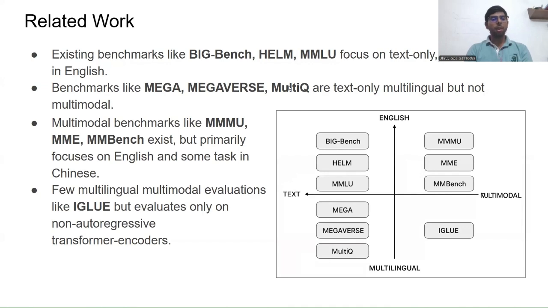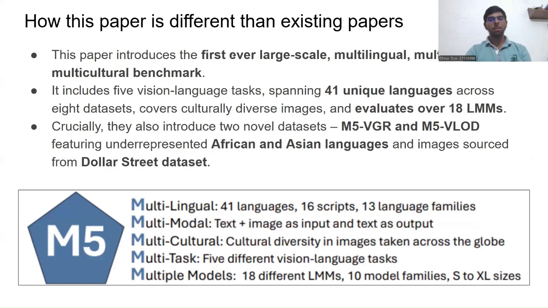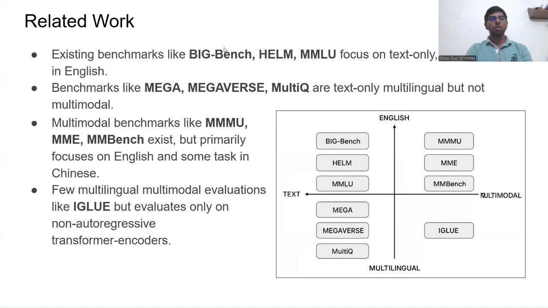Hello, my name is Dhruv Goyal and I am presenting the related work and how this paper is different from the existing papers in this M5 paper. So there were many benchmarks like Big Bench, Helm, MMLU, which were focused on text only. And all the data was in the English language. So it was monolingual and monomodal.